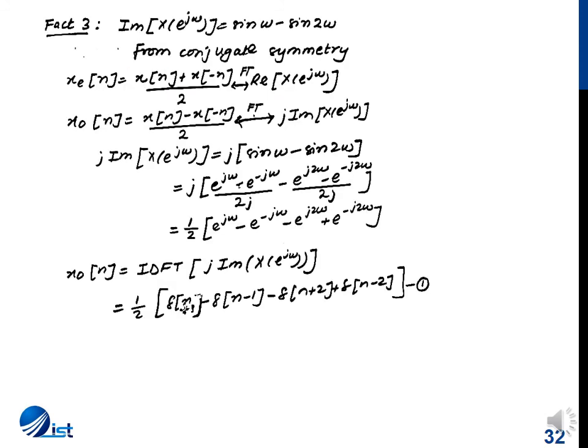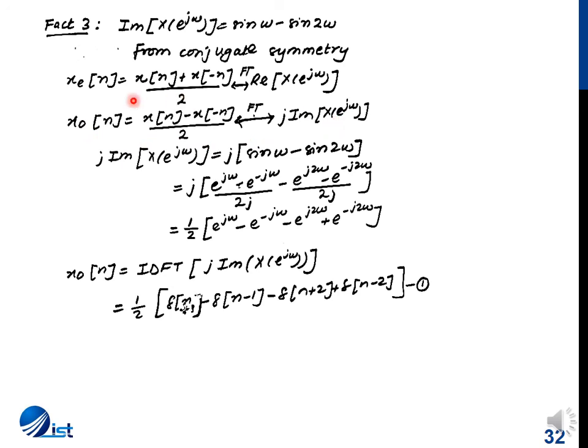Now first of all, I'll be using fact 3, where fact 3 says that the imaginary part of X of e^jω is sine ω minus sine 2ω. Now from the conjugate symmetry property, we know that the even part of the signal is equal to the real part of X of e^jω and the odd part of the signal is equal to j times the imaginary part of X of e^jω.